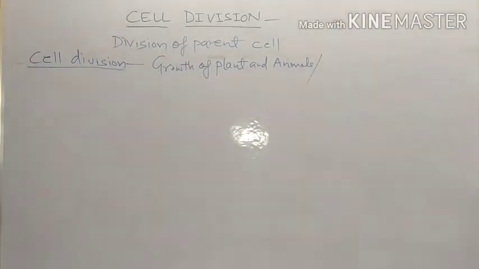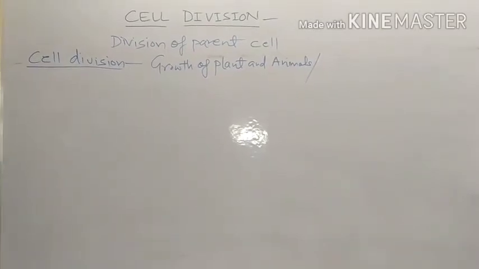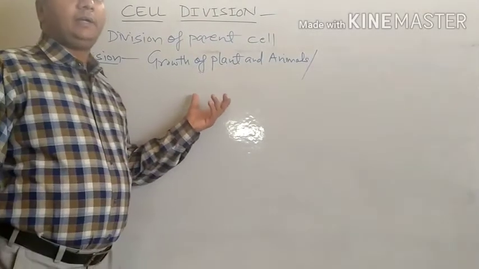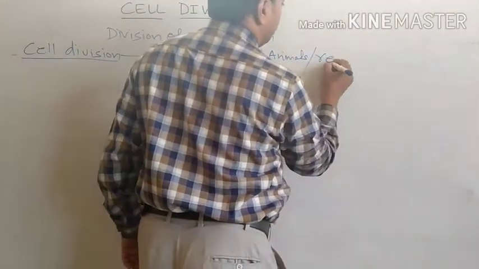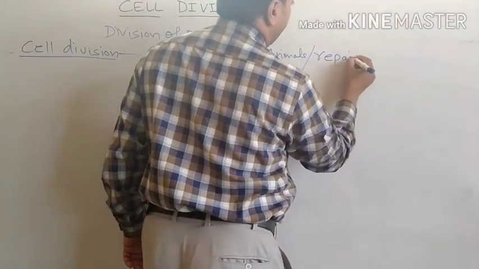Why is this cell division important? First, cell division is important for the growth of plants and animals, for repair and healing of wounds.